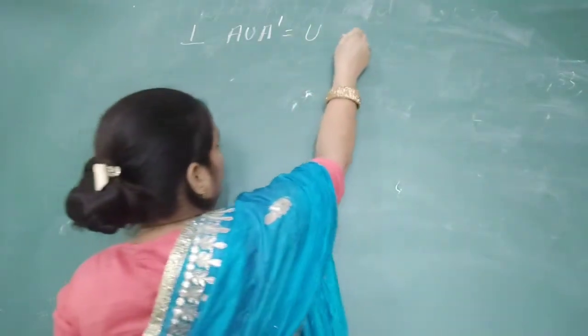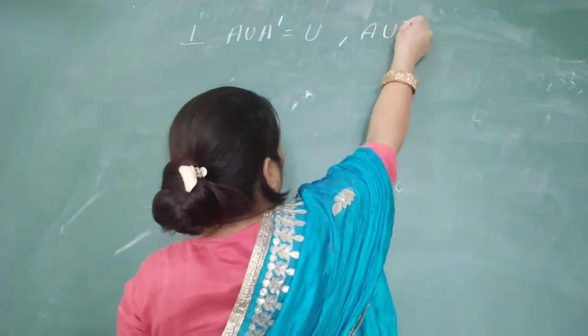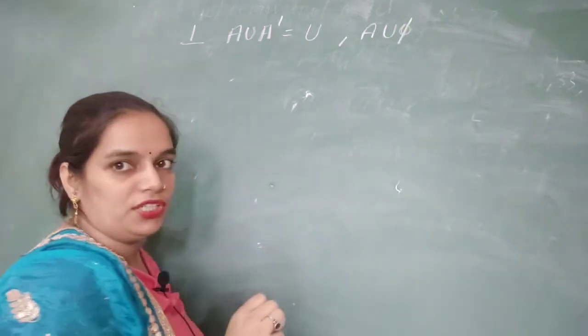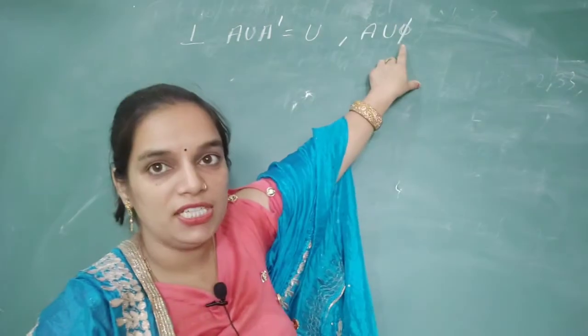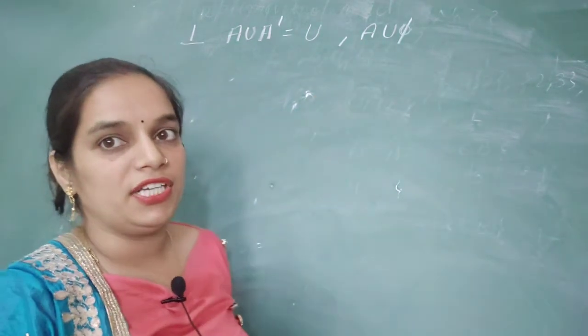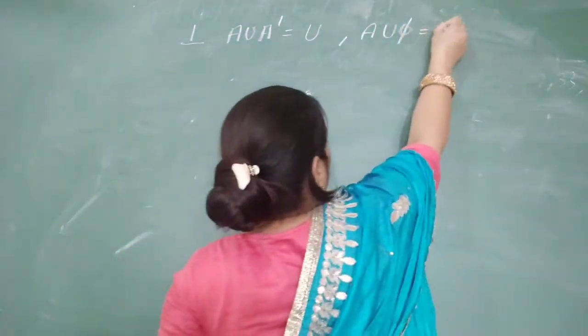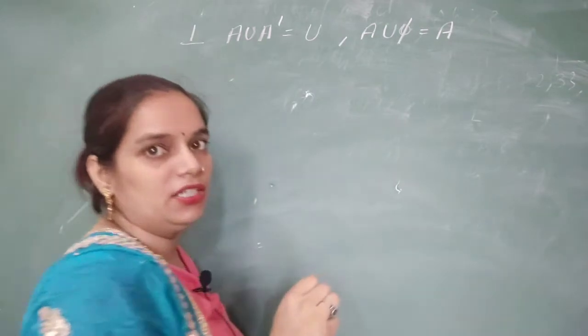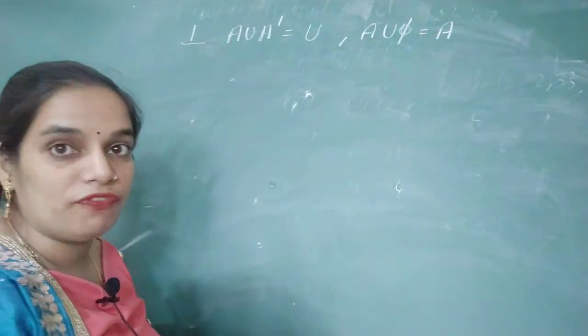Or if we take A union phi, where phi is our empty set, when we take their union, we will get A. Same in case of intersection.